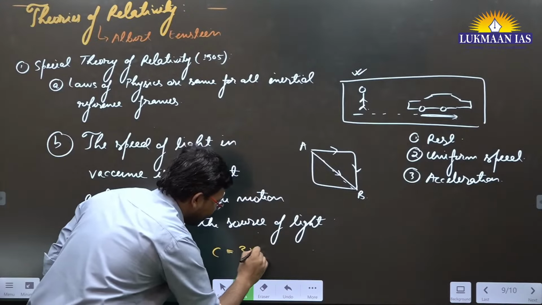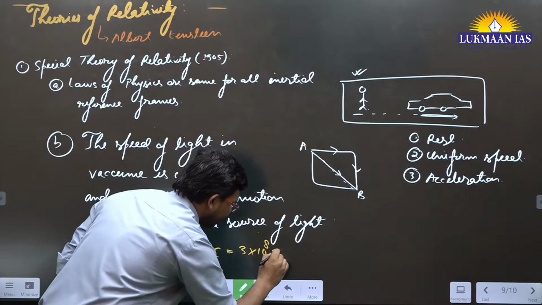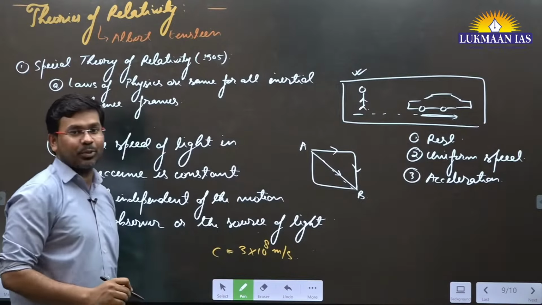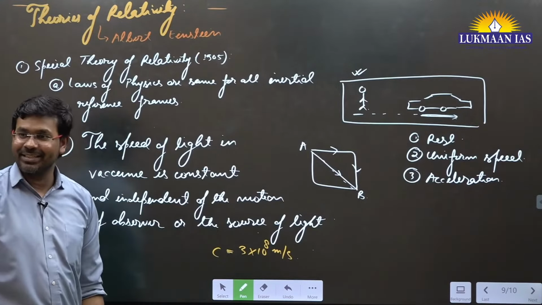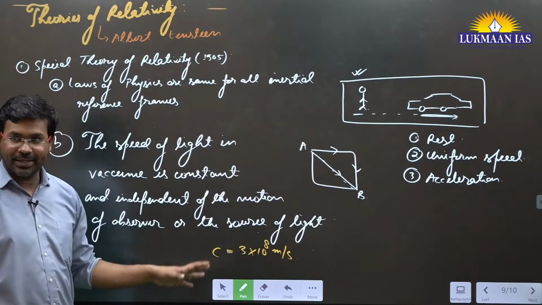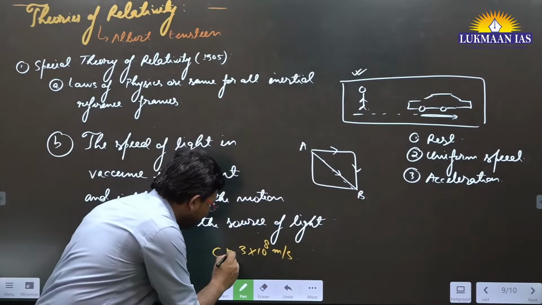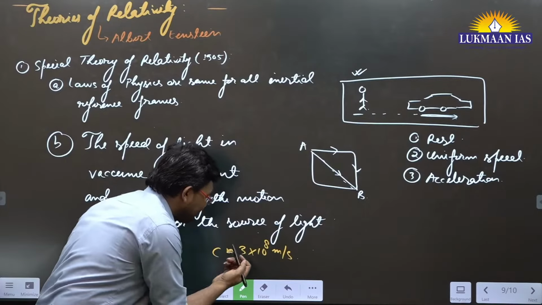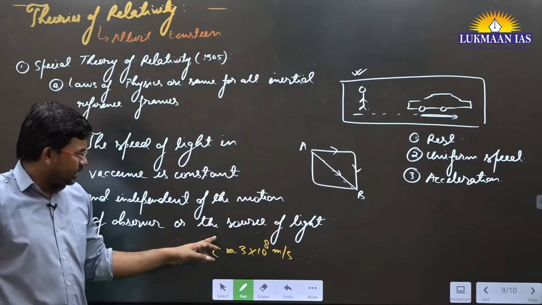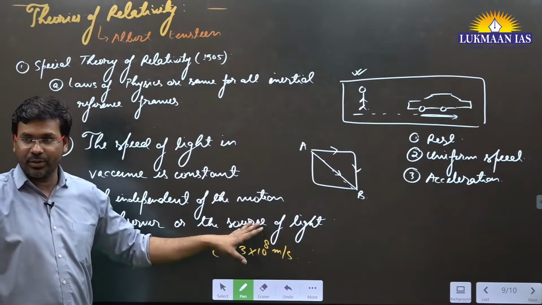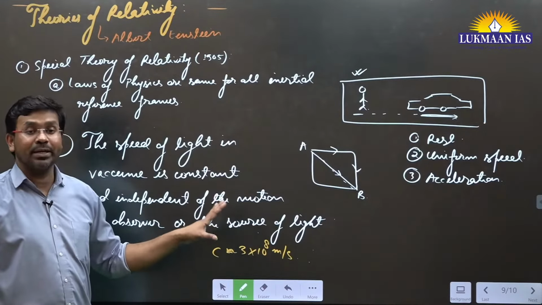It is 3 into 10 raised to power 8 meter per second. Yes, it is approximately. We are just understanding an approximate figure, because they have identified this after doing experiments. It is approximately this figure, okay? 3 into 10 raised to power 8 meter per second.